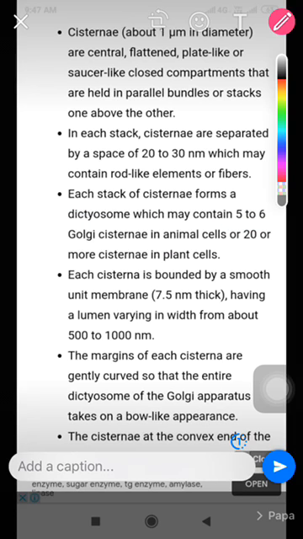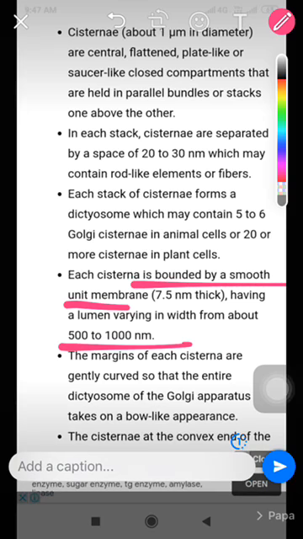In every dictyosome in an animal cell, there are 5 to 6 Golgi cisternae arranged, while in a plant cell there are 20 or more cisternae arranged in each stack or dictyosome. Each cisterna is bounded by a smooth unit membrane, having a lumen varying in width from 500 to 1000 nanometers.